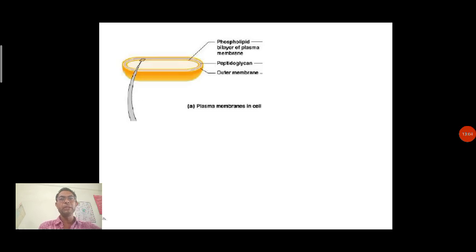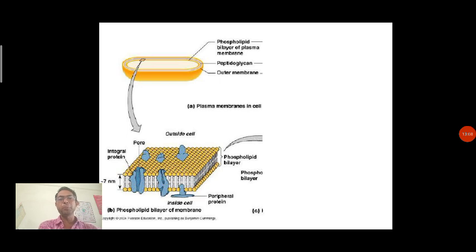Now here you can see the cell membrane is shown over here. So this type of fluid mosaic bilayer structure is present in a bacteria.